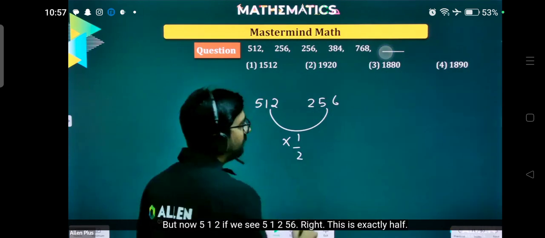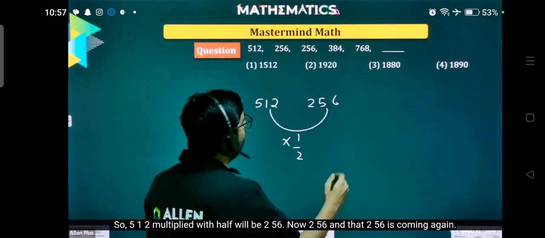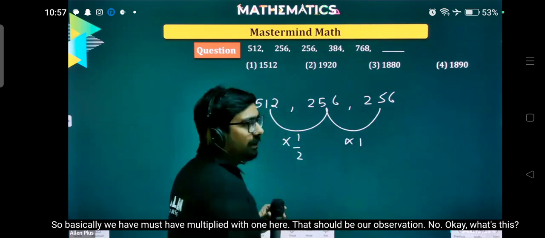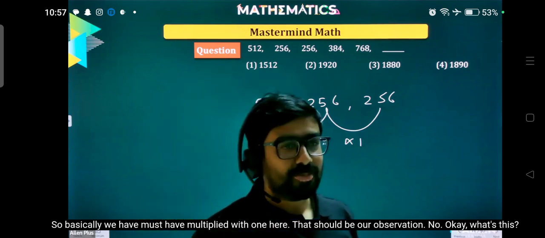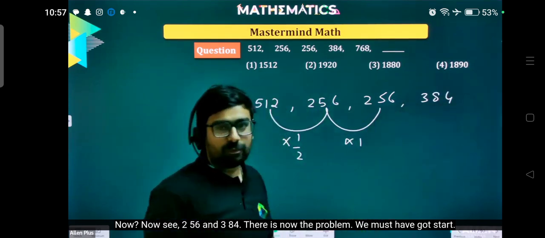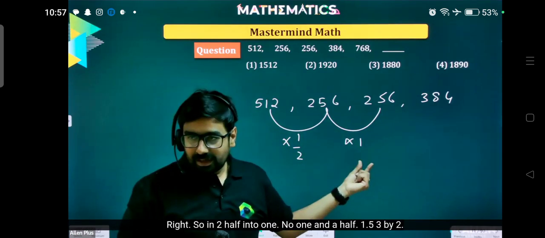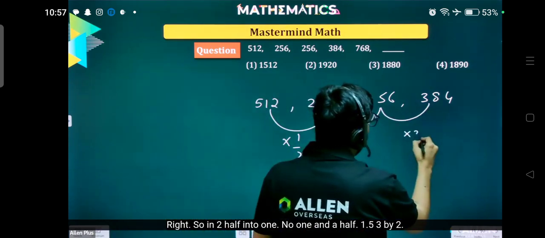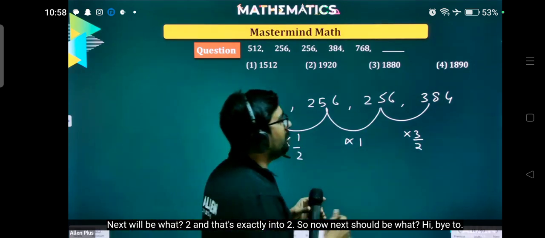So 512 multiplied with half will be 256. Now 256 is coming again, so basically we must have multiplied with 1 here. That should be our observation. Now see 256 and 384. There is the problem. We must have got stuck. So into half, into 1, now 1.5. 3 by 2 is 1.5. Half is 0.5, 1 is 1, this is 1.5. Next will be what?